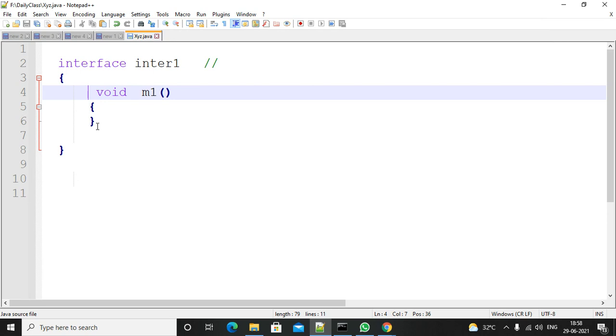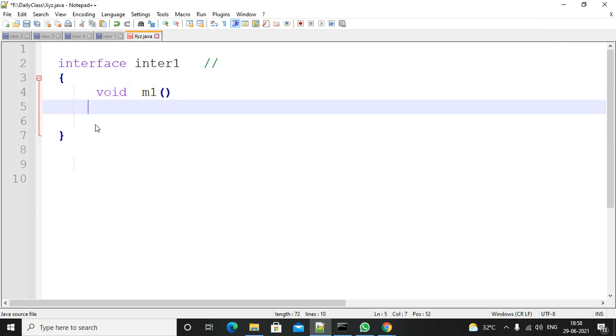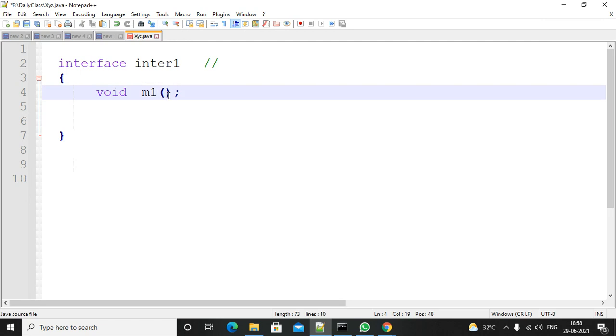If you are not writing default or static, in that case you must define this method as an abstract method. If you are ending with a semicolon, by default it will take abstract only. You are not supposed to write a body. Now in my interface, I have a method. The method is talking about requirement only, no implementation. So in this case, by default, this method is public and abstract. Try to compile it.